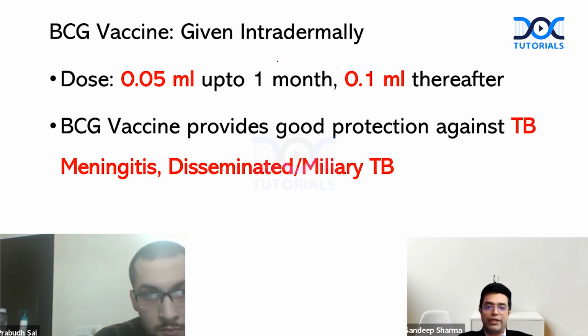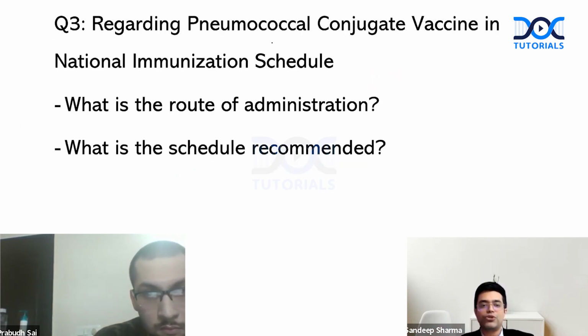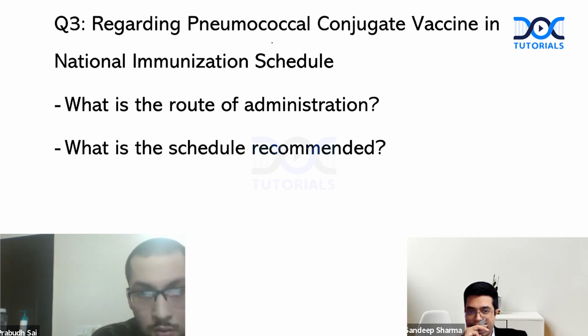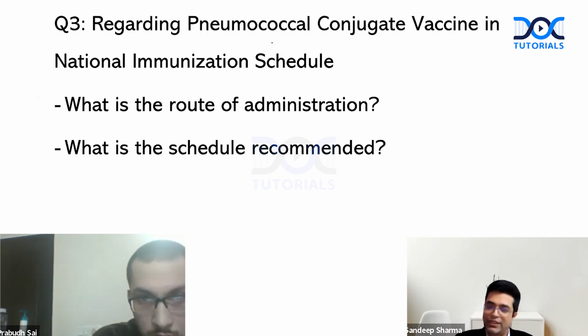Question number 3. Regarding pneumococcal conjugate vaccine in National Immunization Schedule, number 1, what is the route of administration? Number 2, what is the schedule recommended in NIS? And your time starts now. Dr. Prabhupada? Sir, route is IM. Yes. And schedule is 6, 14 weeks and 9 months. Almost correct. It is 9 to 12 months. So absolutely right. You get +10 on this.